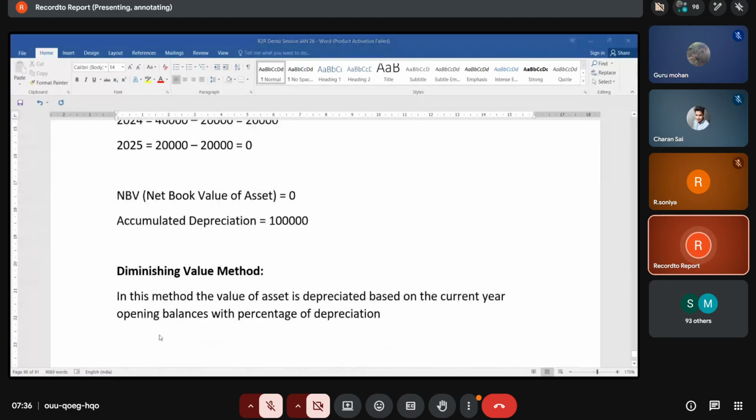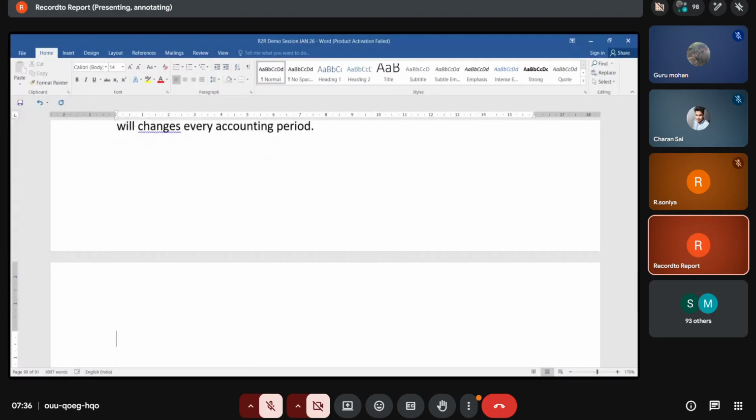Okay, so assume the same asset. So here the depreciation amounts will change every accounting period.